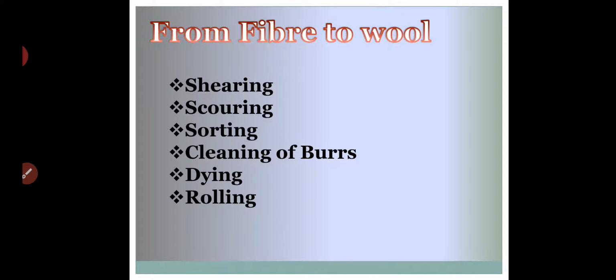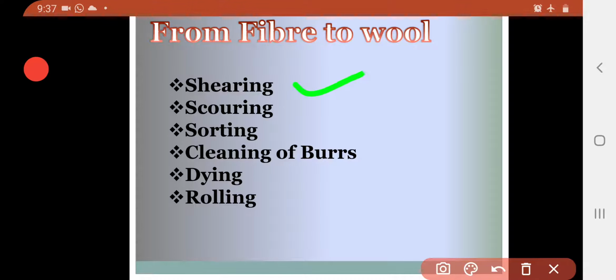Now we are going to move towards fiber to wool. We will see how we convert fiber into wool. These steps are involved in this process. When we get the fiber from the animal, there is shearing, scouring, sorting, cleaning of burrs, dyeing and rolling. All these processes are involved, then we get proper wool. Let us study these steps one by one.